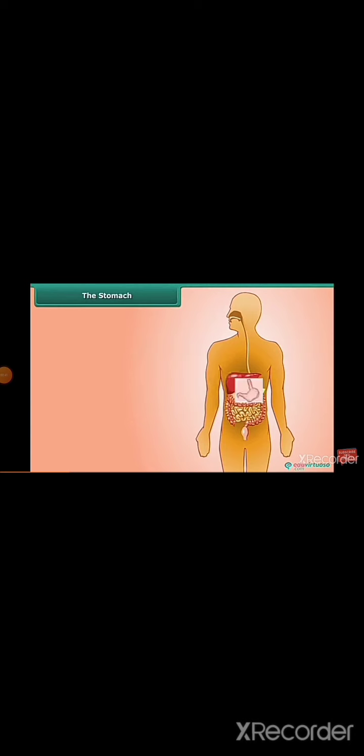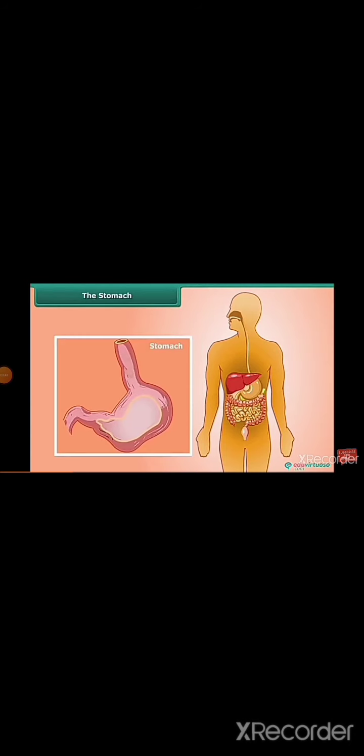The stomach. The stomach is a thick walled bag. Its shape is like a flattened U and it is the widest part of the alimentary canal. It receives food from the food pipe at one end and opens into the small intestine at the other. The inner lining of the stomach secretes mucus, hydrochloric acid, and digestive juices. The mucus protects the inner lining of the stomach.